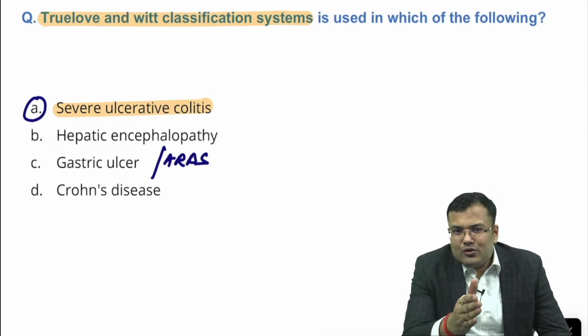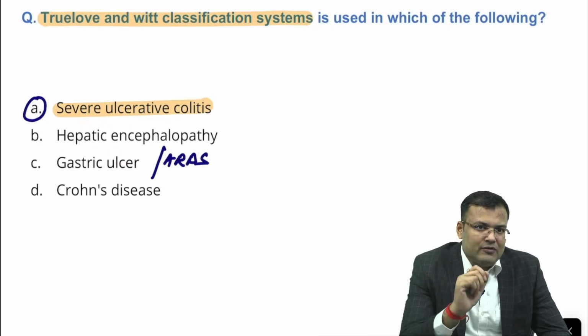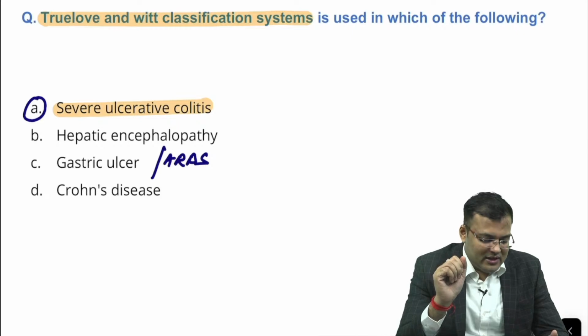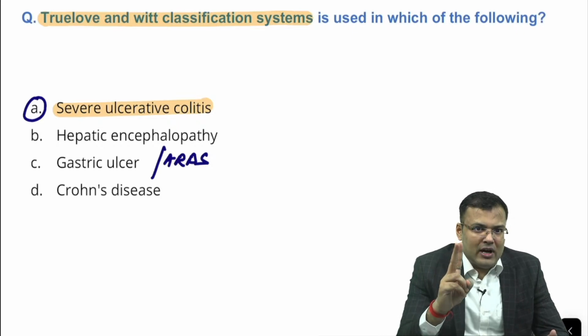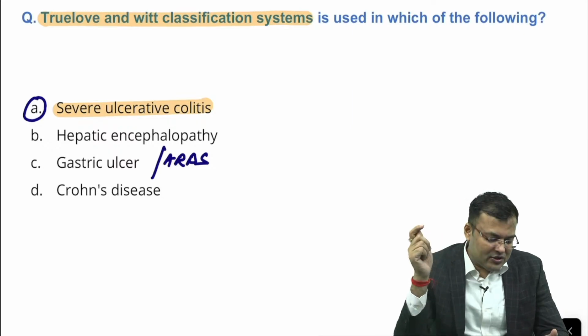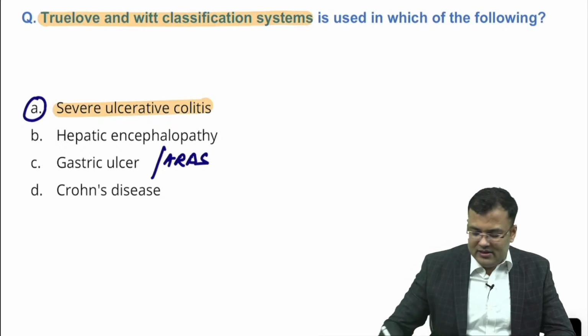So, for gallbladder stone as well as urinary bladder stone, the investigation of choice is ultrasound. I hope, Shailesh, you will not forget now. Clear? So, here it is severe ulcerative colitis.